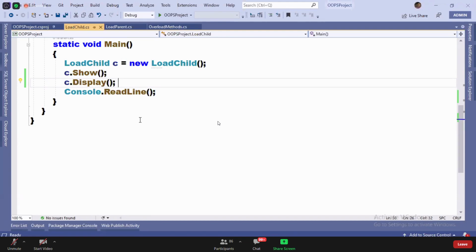I want to call the parent class methods also from the child class. Sometimes I want to use the parent class methods and sometimes I want to use the child class methods. This is my requirement. So the question is, can I call them? Yes, guys, you can call. How?